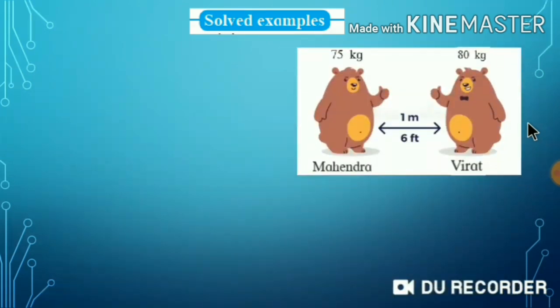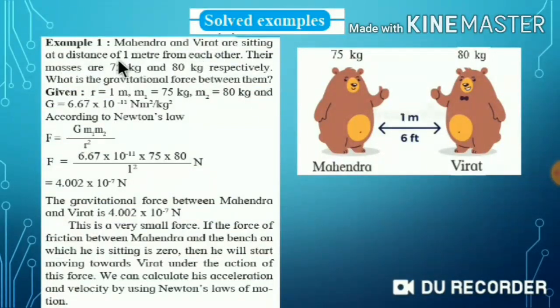Solved examples from your textbook. Mahendra and Virat are sitting at a distance of 1 meter from each other. You can see this, these two, Mahendra and Virat, are sitting 1 meter apart. Their masses are 75 kg and 80 kg respectively. What is the gravitational force between them? That means we want to find the gravitational force, the force of attraction, between these two persons, Mahendra and Virat.